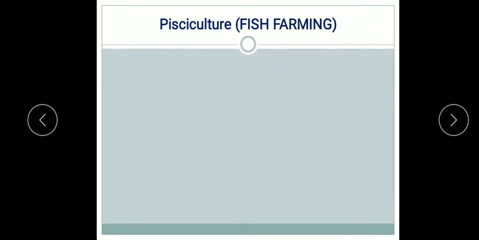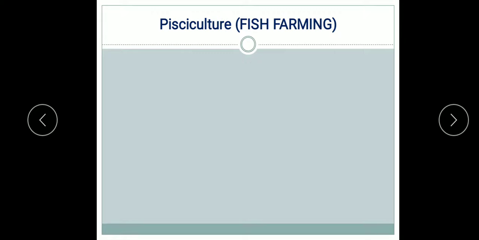Now, after completion of apiculture, that is the culture of honeybees to get the honey and wax, we are going to study the next topic, that is pisciculture, known as the fish farming also. You know that fishes are found both in freshwater and marine water, and India has a very long coastline, about 7,500 kilometer, and therefore the fish catching in India is very high.